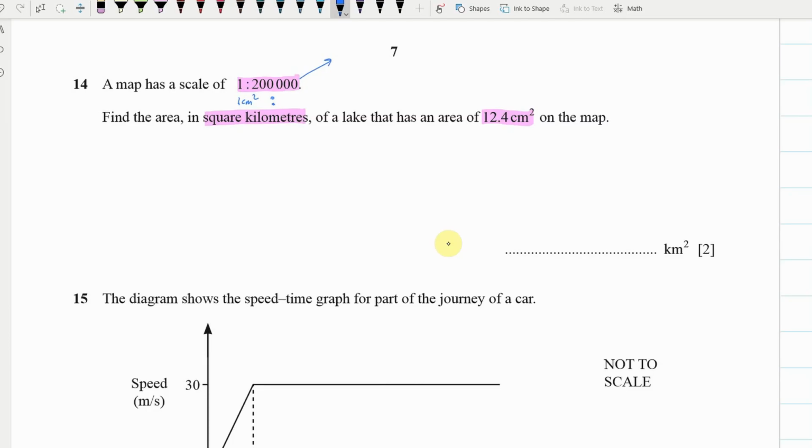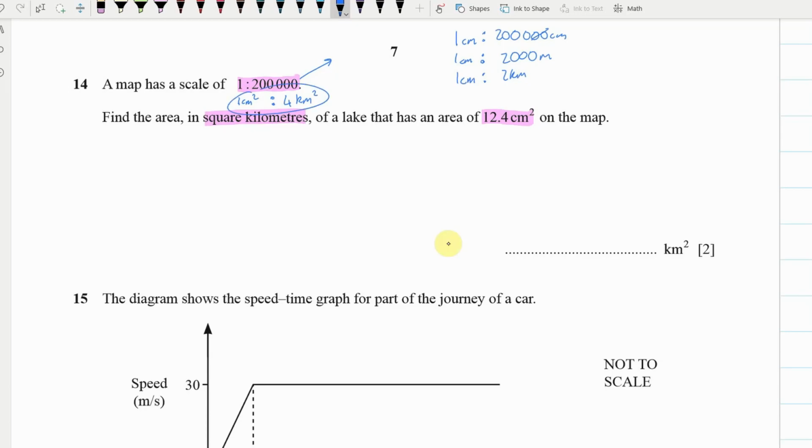So we could rewrite that as, sorry, I'm really explaining this badly. Okay, we could think of this as centimeters to 200,000 centimeters. Now I can rewrite that as 1 centimeter to, divide by 100 to get meters, 2,000 meters, and then that's 1 centimeter to 2 kilometers. Okay, right, so now when we square both we should get this.